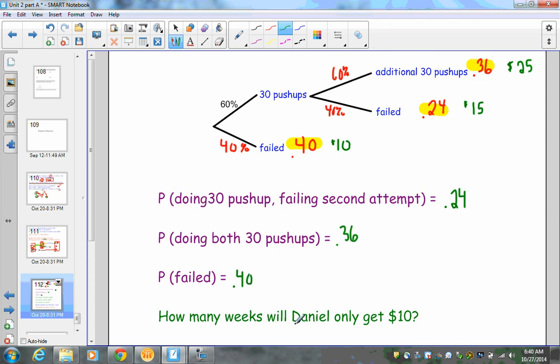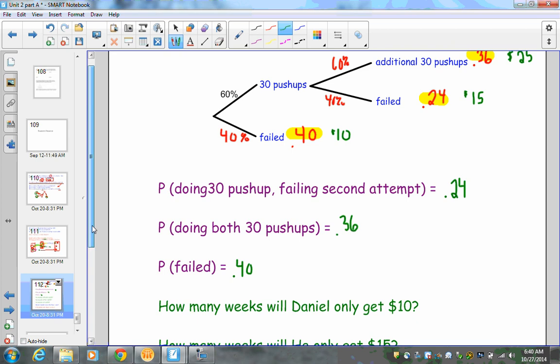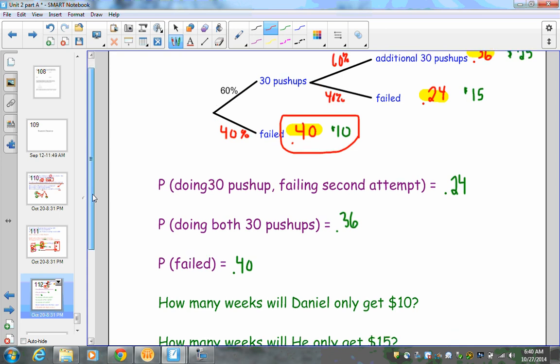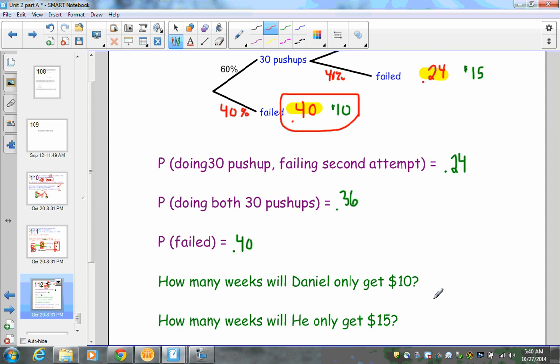All right, so how many weeks will Daniel only get $10? This is where a lot of students are going to screw up, because they need to make sure they read their chart. Only getting $10, that's all this information down here. That's 40% of the time he's only going to get $10. What does that mean? That means 40% of the weeks in the year. So we are going to take 52 weeks out of the year and multiply it by 0.4, because that tells me his failure rate.